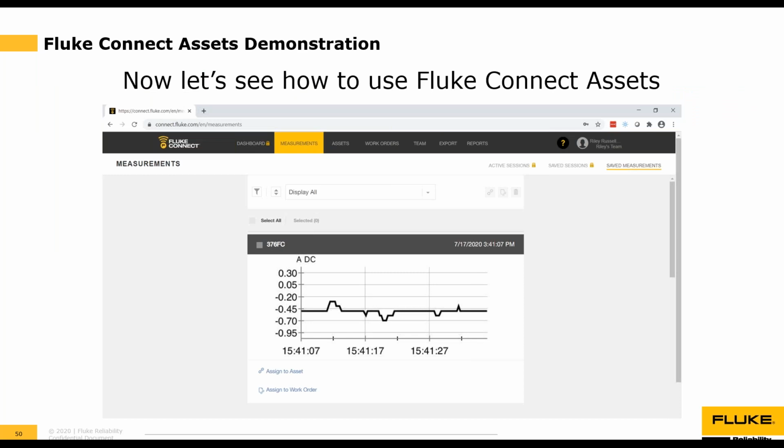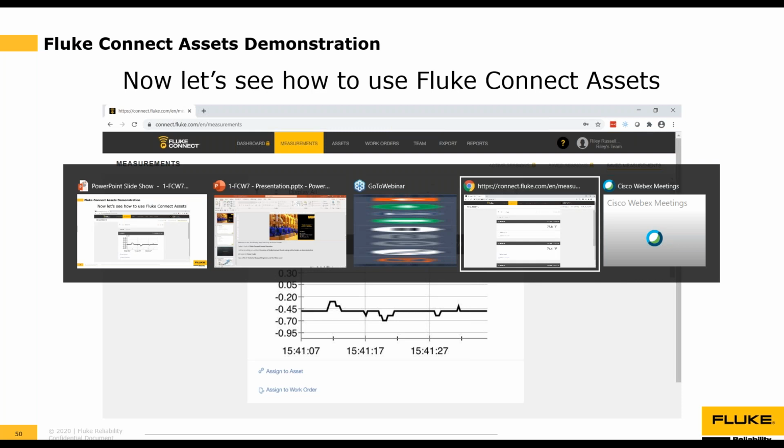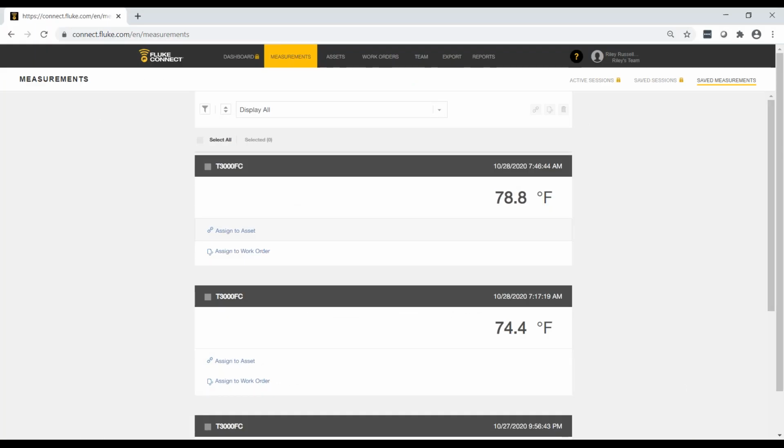Okay, now I will show you how to use some of the features you just saw in the Fluke Connect Asset Overview. All right, so now we are logged into the live software. You can see here I'm logged in as my demo account, Riley Russell.